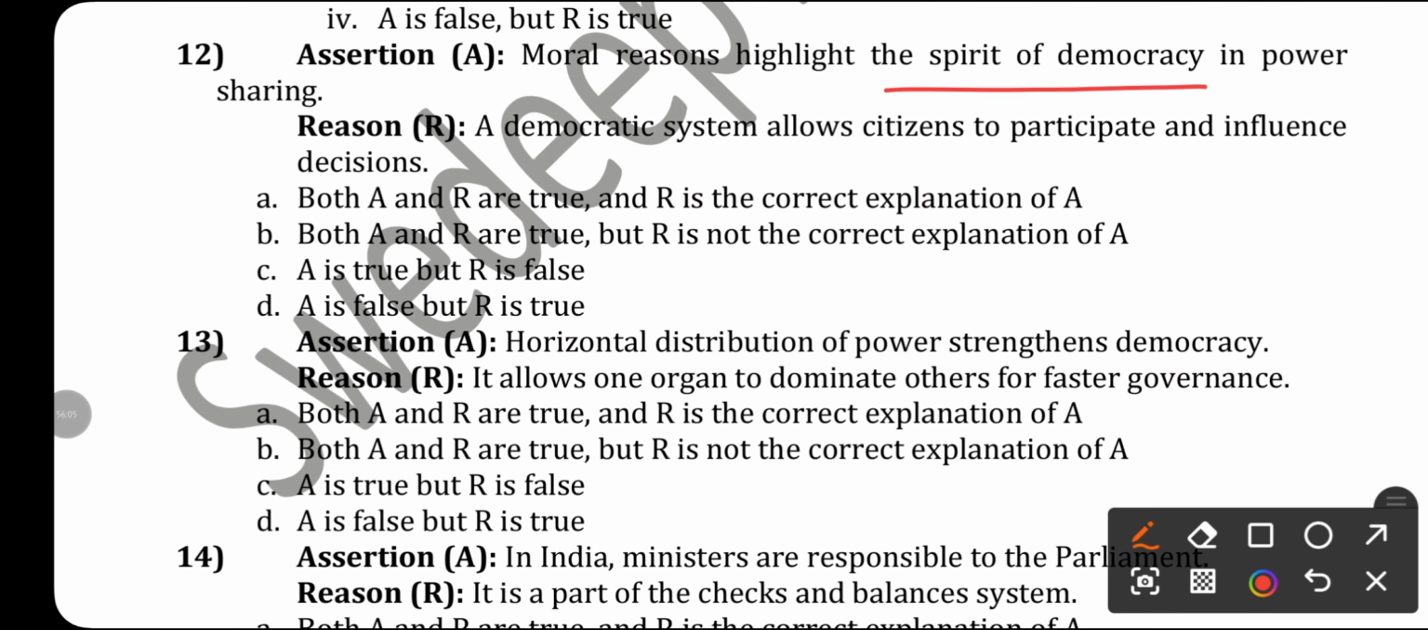So here, moral reasons highlight the spirit of democracy in power sharing. Yes, correct. A democratic system allows citizens to participate and influence decisions. Correct. So what will be the correct answer? Option A. Both A and R are true, and R is the correct explanation of A.